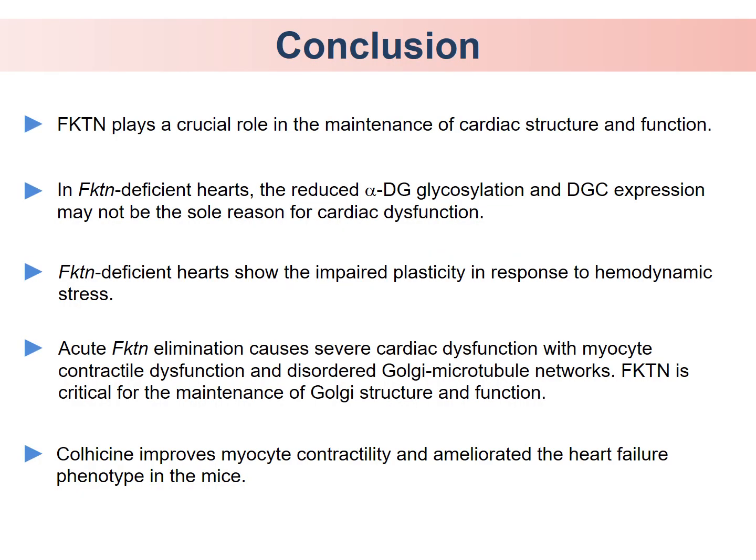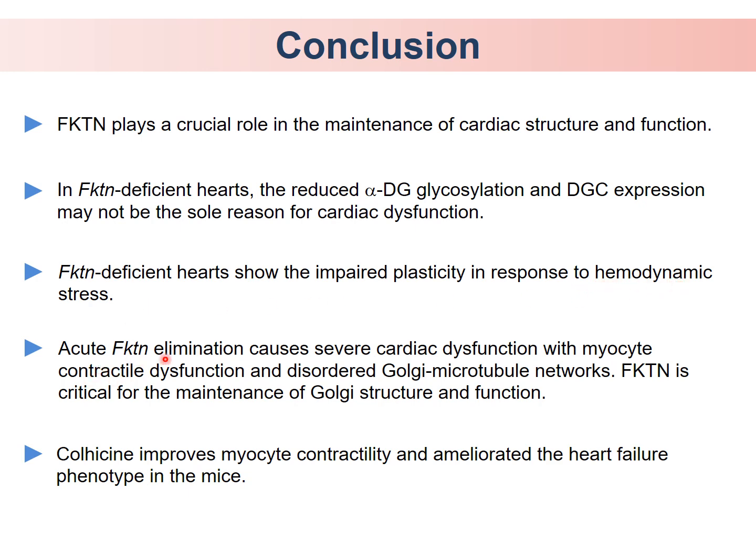In concluding this presentation, I will summarize our major points. FKTN plays a crucial role in the maintenance of cardiac structure and function. In FKTN deficient hearts, the reduced alpha-DG glycosylation and DGC expression may not be the sole reason for cardiac dysfunction. FKTN deficient hearts show impaired plasticity in response to hemodynamic stress.